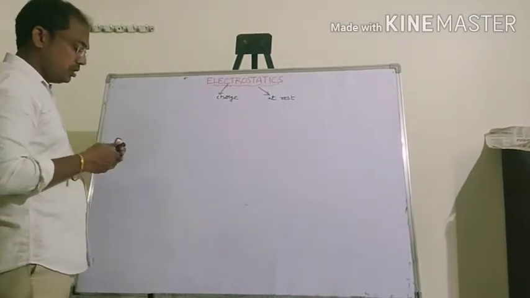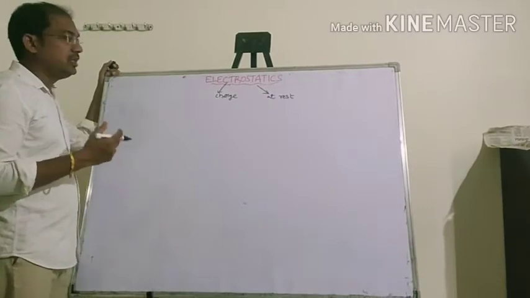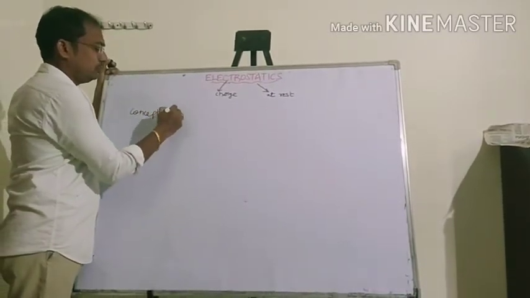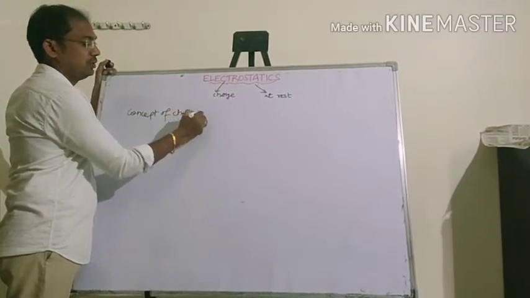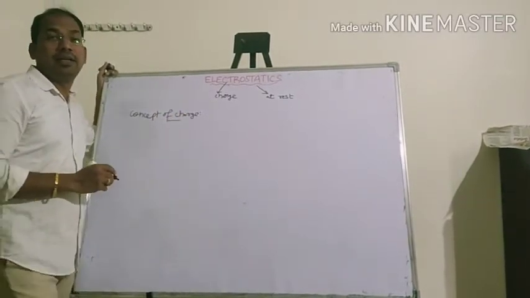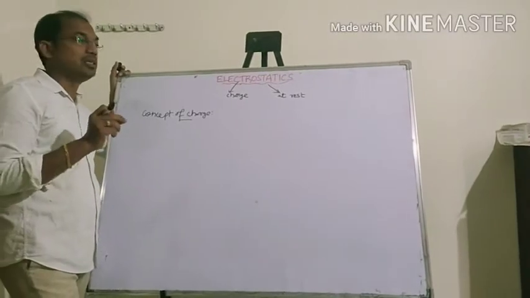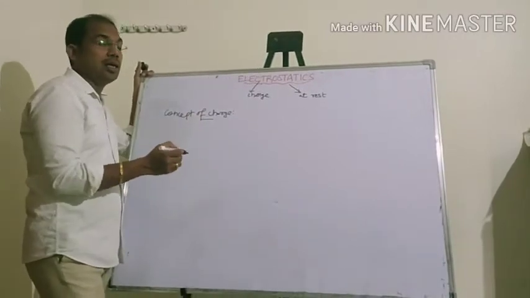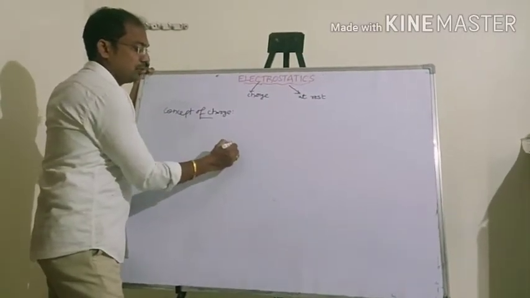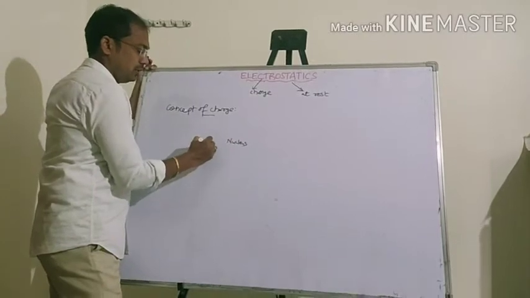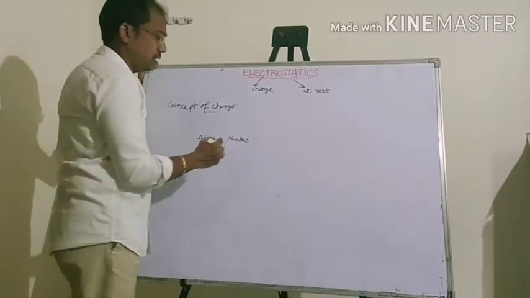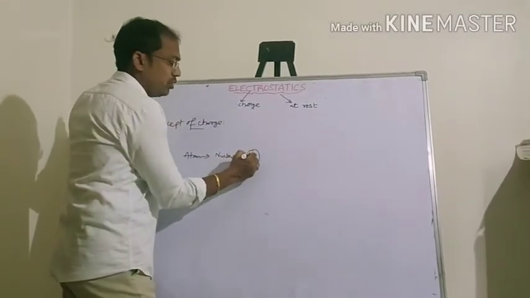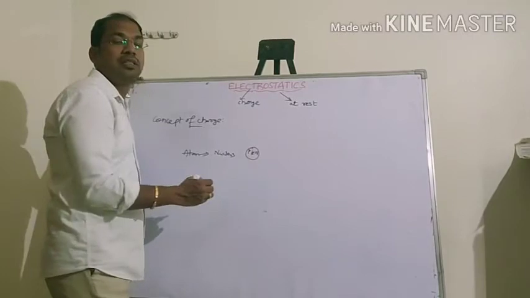Next we have to know what charge is. Before going to discuss, we have to know the concept of charge. According to electron theory, every object consists of atoms. In an atom, the central portion is called the nucleus, and it contains protons and neutrons.